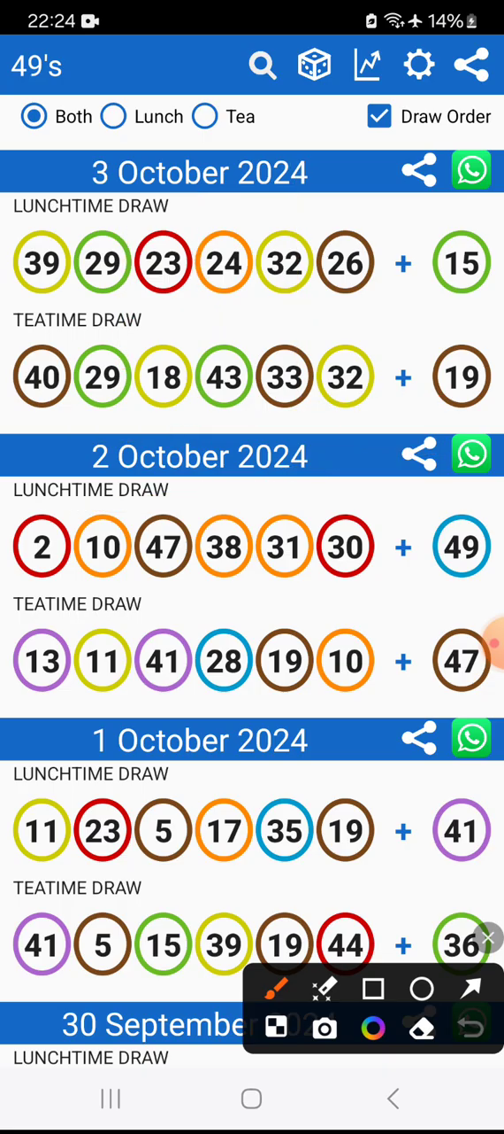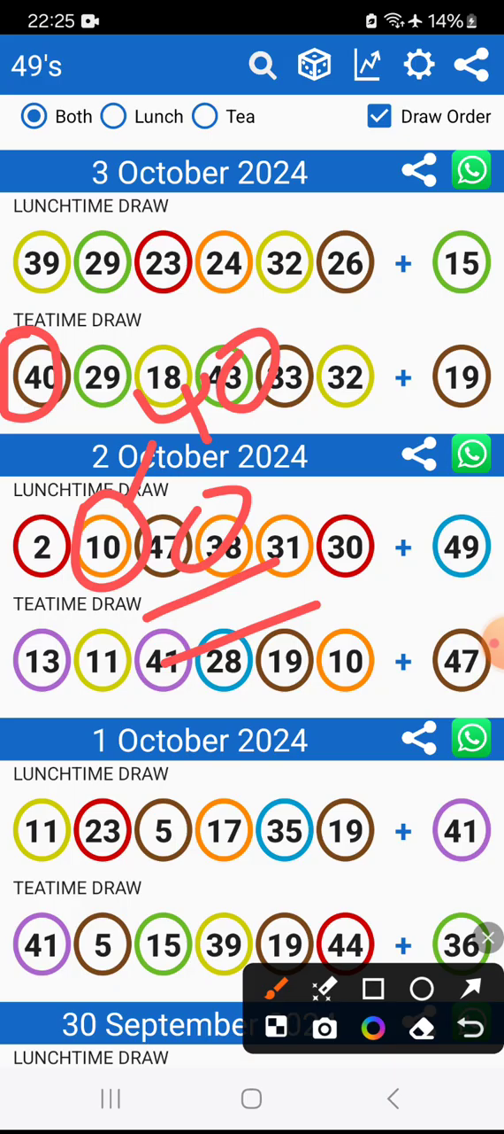Remember yesterday I told you guys that a number with a 0 is coming. If you may remember very well, I told you that a number with a 0 is what is coming. What happened? The 40 came, and I even said this 10 brings what? A 40, and this 30 brings what?